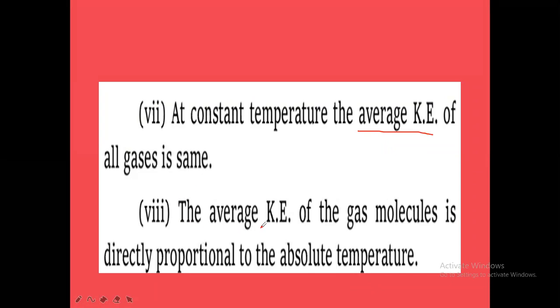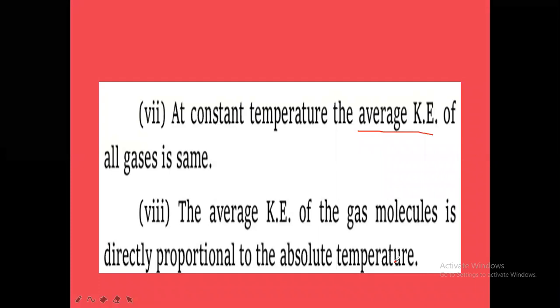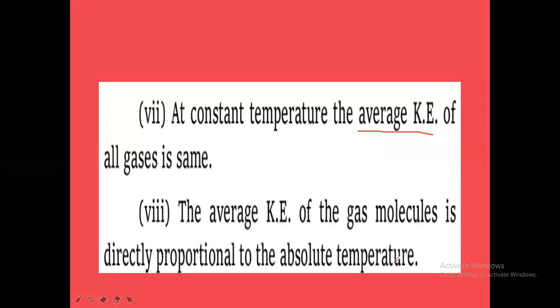Next, the average kinetic energy of the gas molecules is directly proportional to the absolute temperature. It means when temperature increases, the average kinetic energy of gas molecules also increases. Imagine at a constant temperature, suppose room temperature, 25 degrees Celsius. 25 degrees Celsius is equal to how many Kelvin? 25 degrees Celsius plus 273, that is 298 Kelvin.